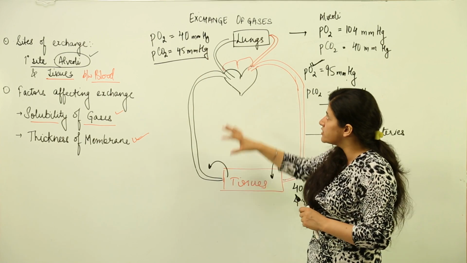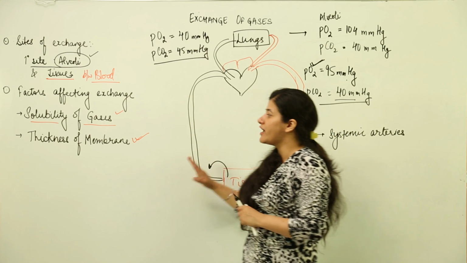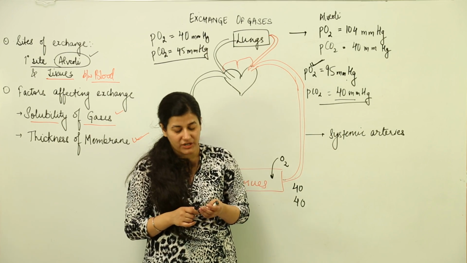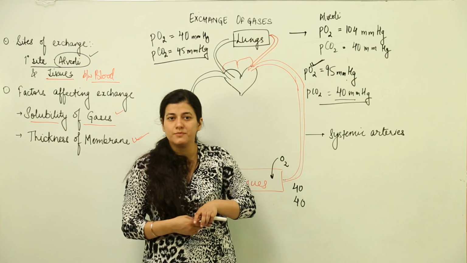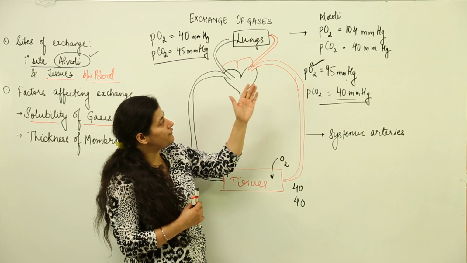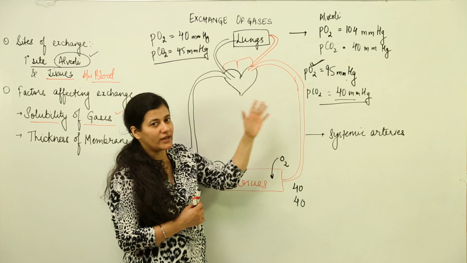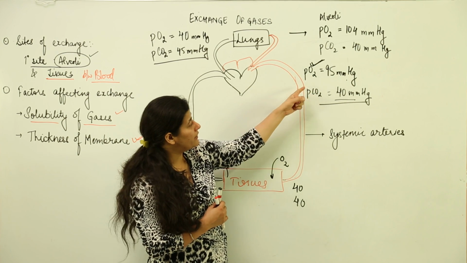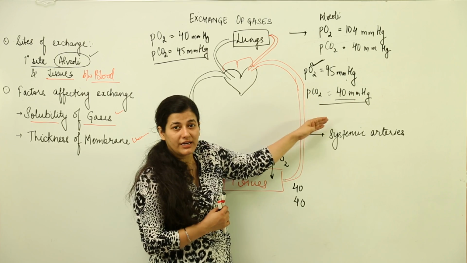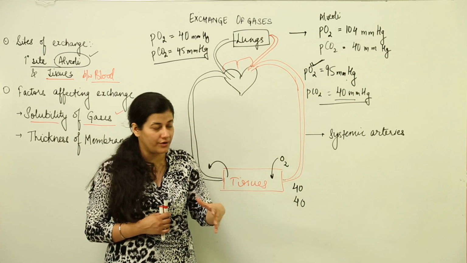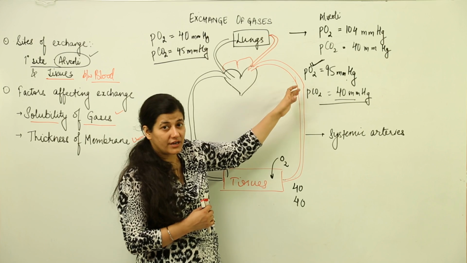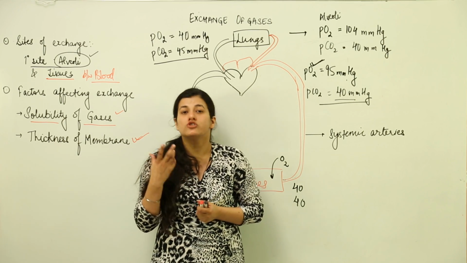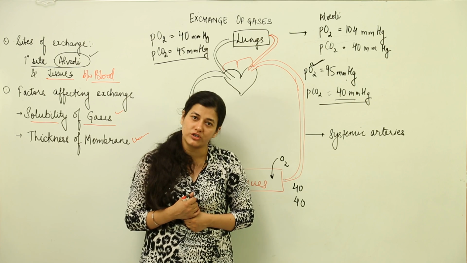So this entire process takes place, and the exchange of gases, as we have seen, is totally dependent upon the partial pressure and the solubility of gases, because as you can see over here, the pressure difference for carbon dioxide is not as great as in the case of oxygen. Carbon dioxide has a lesser gradient, yet it gets diffused at a faster rate, while oxygen, having a higher gradient, is still not at par with carbon dioxide, because the solubility of gases also has an important role to play.